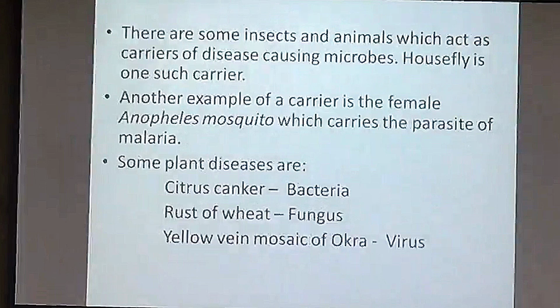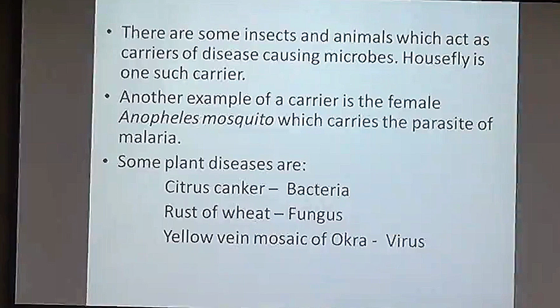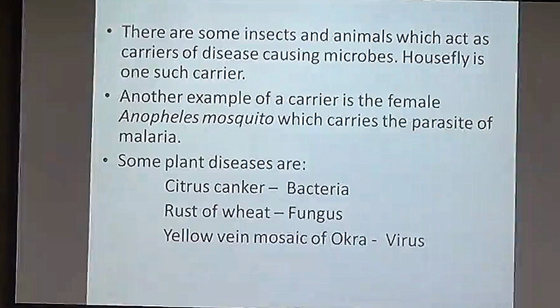There are some insects and animals which act as carriers of disease-causing microbes. Housefly is one such carrier. Another example of a carrier is the female Anopheles mosquito, which carries the parasite of malaria. These were the diseases which are caused in animals by some of the microorganisms.